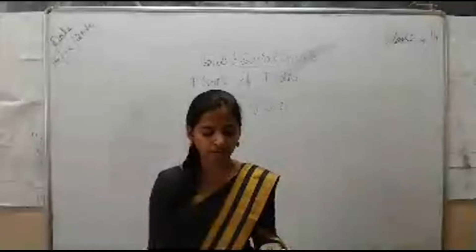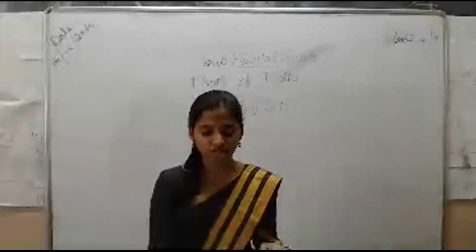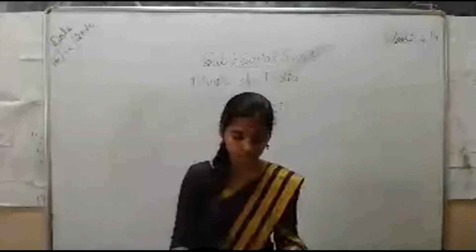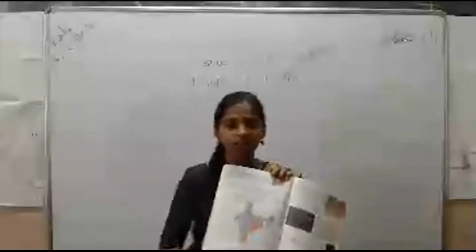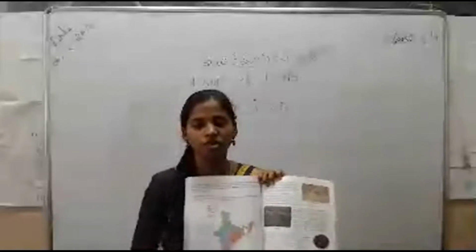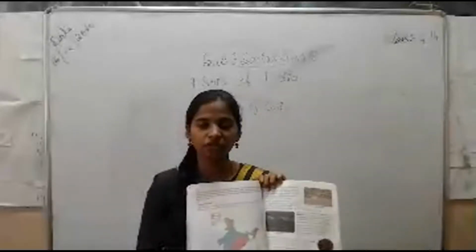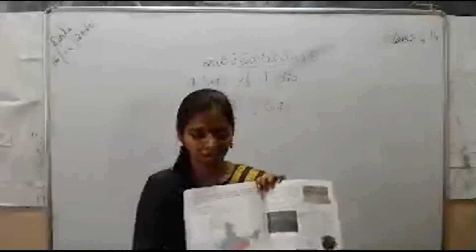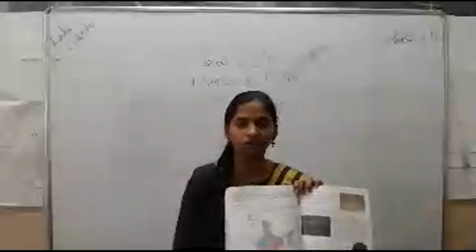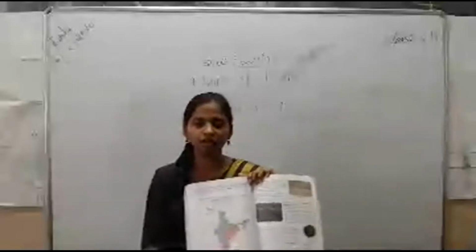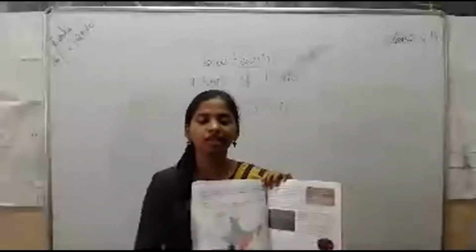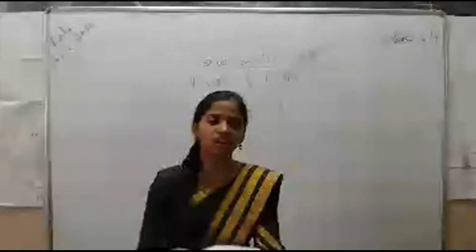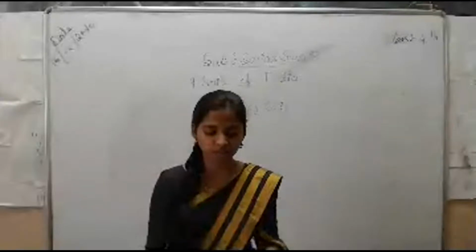So look at the map and find out which part in India is rich and which type of soil it is. In your page number 62, there is a picture of India and the soils. It is a kind of thematic map. You will learn in your next classes the types of maps which help you to read about these kinds of things. So this is telling about the soils of India. The map is displaying the different types of soils present here.